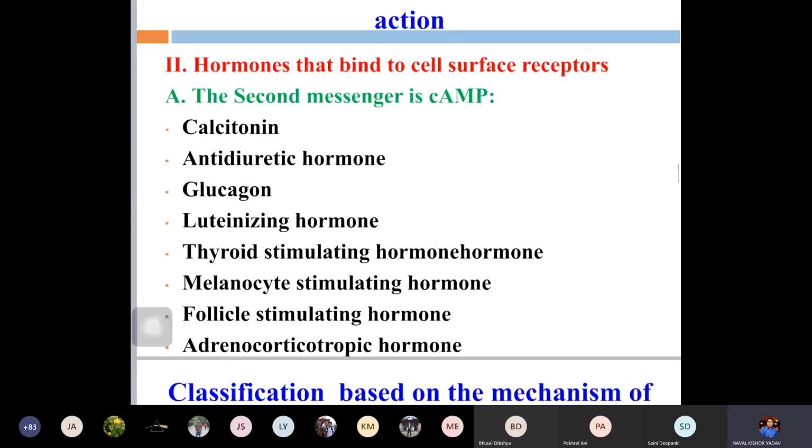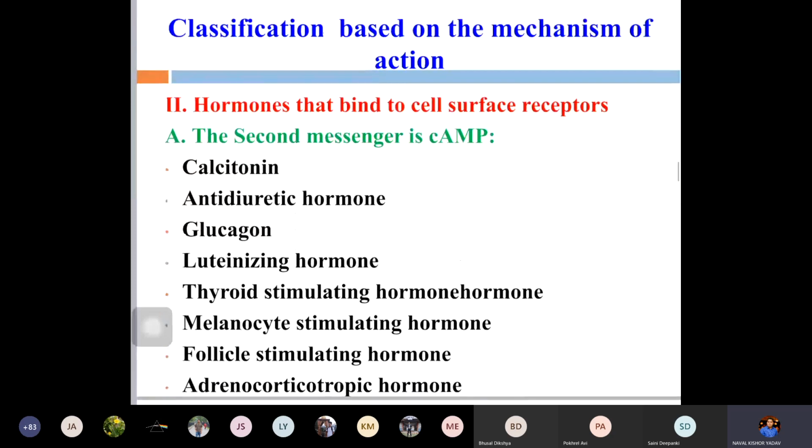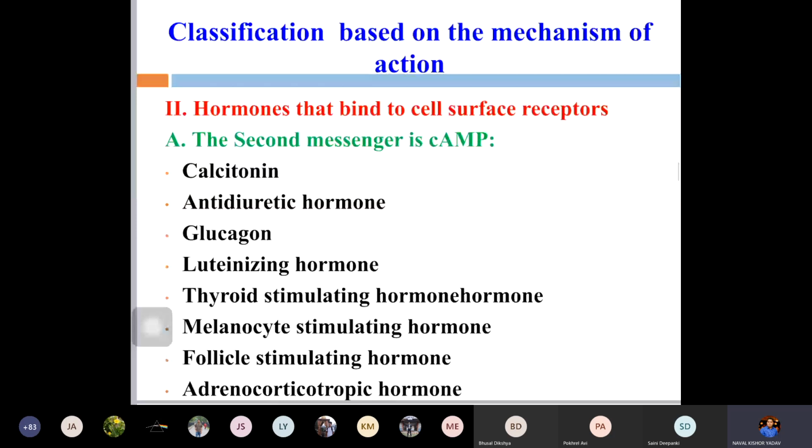Now, what I said was present inside the cell, inside the cytosol or the nucleus. But the second group of hormones bind to receptors present on the cell surface, on the plasma membrane. After that, it acts through different second messengers, like cyclic AMP, cyclic GMP, and calcium. So these all act as second messengers.